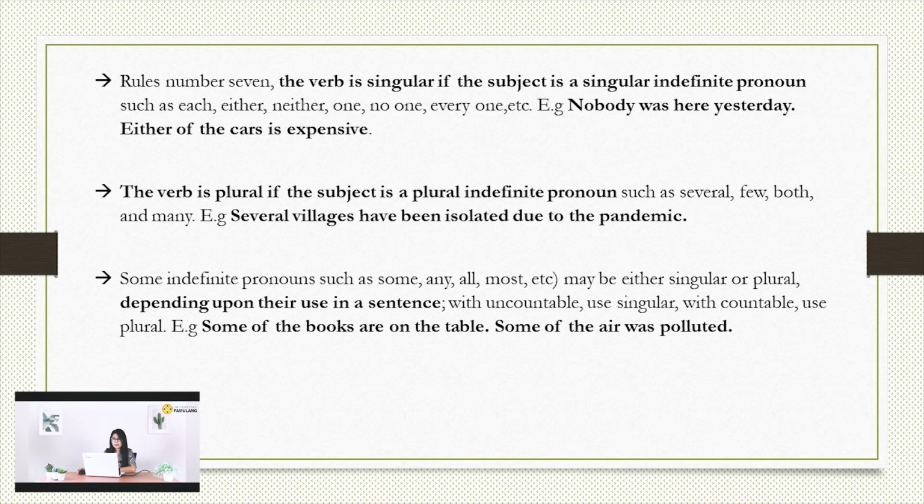Rule number 7. The verb is singular if the subject is a singular indefinite pronoun such as each, either, neither, one, no one, everyone, etc. For example, nobody was here yesterday. Either of the cars is expensive. In the second example, either of the cars, the subject is not the cars but either. It means singular.